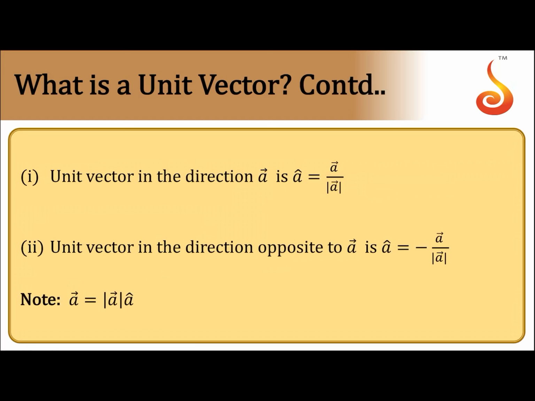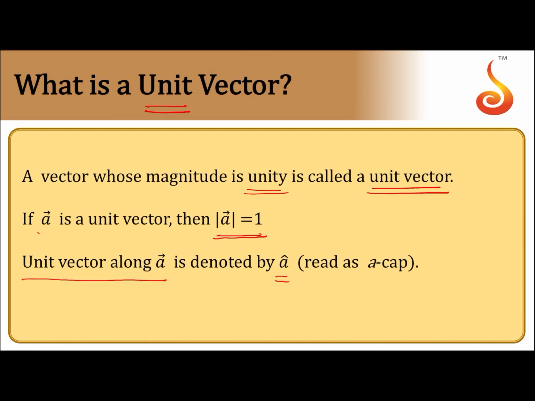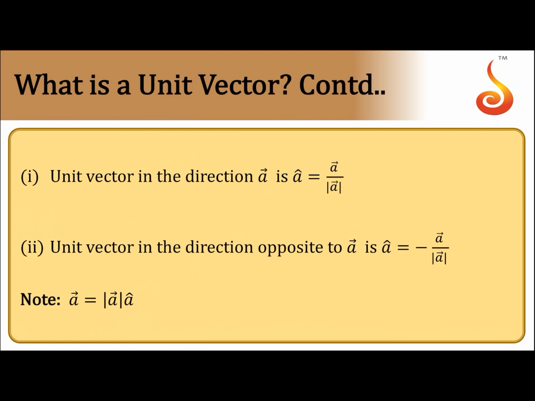Remember that a vector whose magnitude is unity is called a unit vector, and if A bar is a unit vector, modulus of A is equal to 1 and it is denoted by A cap. A unit vector in the direction of A bar is written as A cap is equal to A bar by modulus of A. Any vector divided by its modulus gives us a unit vector in the same direction.